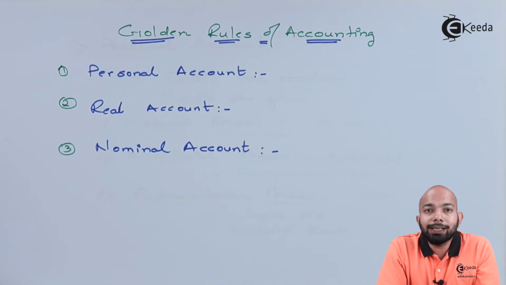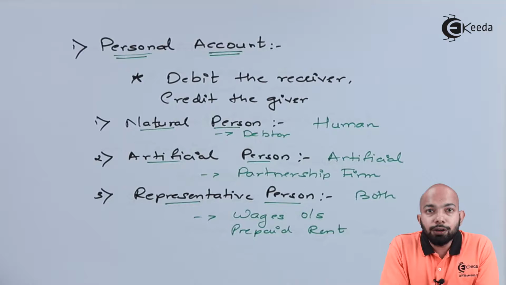The first account that we'll be discussing is personal account. Now this has three kinds of classification: natural, artificial, representative. The basic rule of this account is debit the receiver, credit the giver.